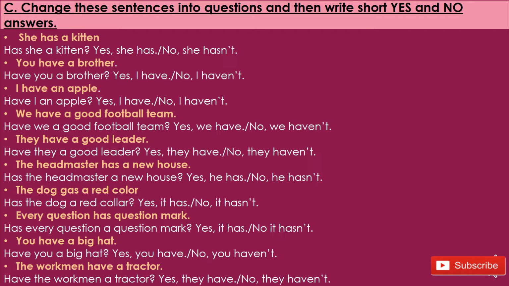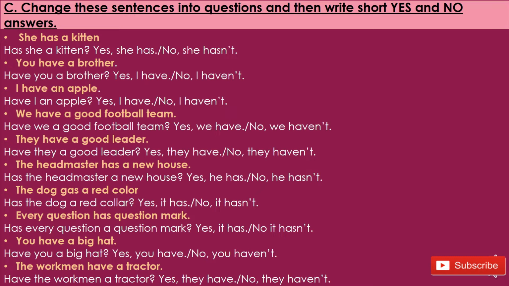So this is exercise C of page number 5, in which you will have to make questions of the sentences which are given in the book, and then write short answers in yes and no. Take another one. You have a brother, so make it a question: have you a brother? Then the short answer: yes I have, no I haven't. Are you getting my point?